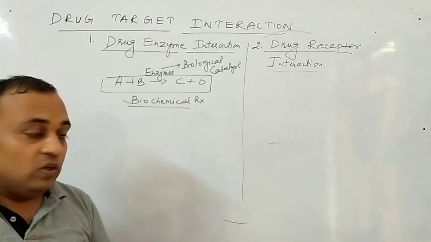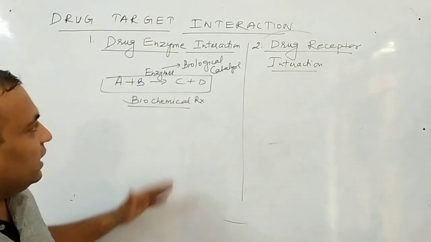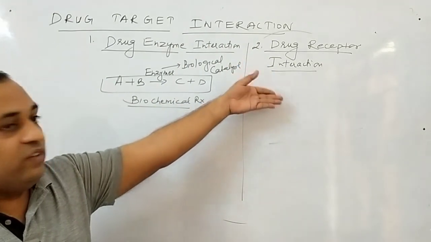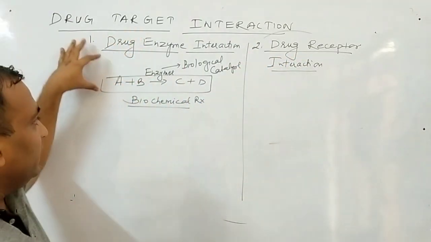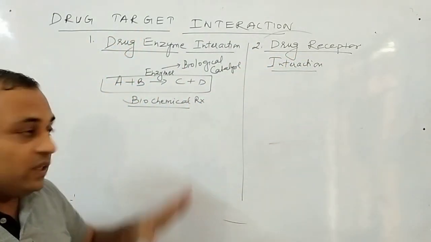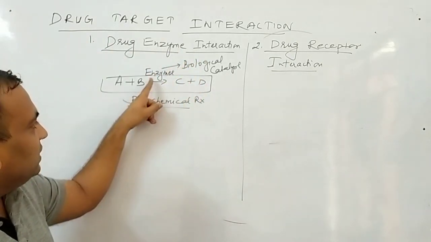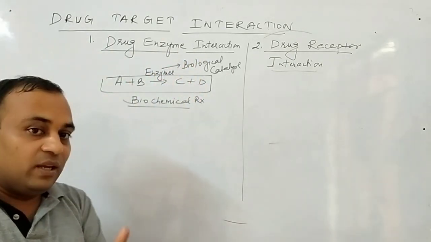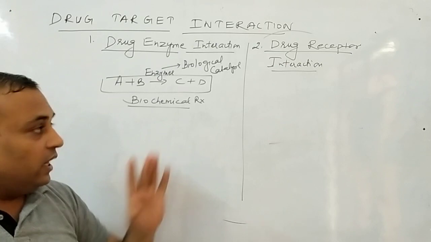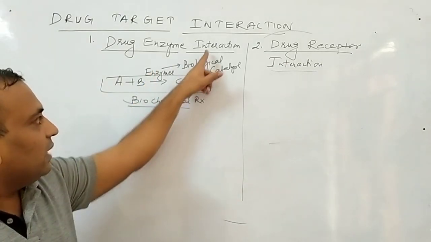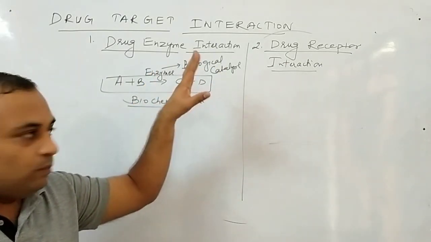Point clear to all of you? Now first, before we go to the detail, I will tell you what is the meaning of drug receptor interaction. Drug enzyme interaction is clear to all of you. The drug interacts with the enzyme of a particular biochemical reaction that occurs in our body. And what are enzymes? These are biological catalysts present in the body.